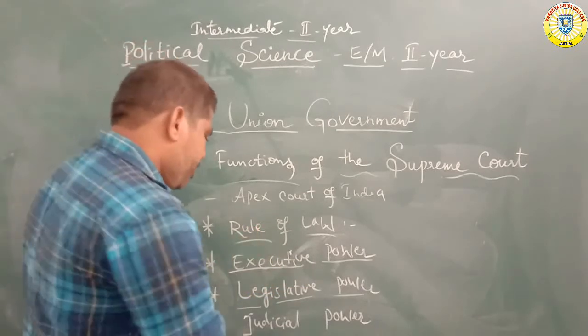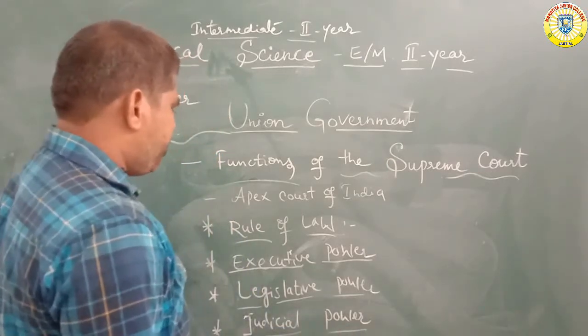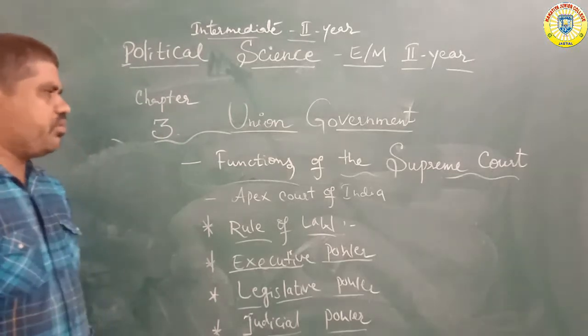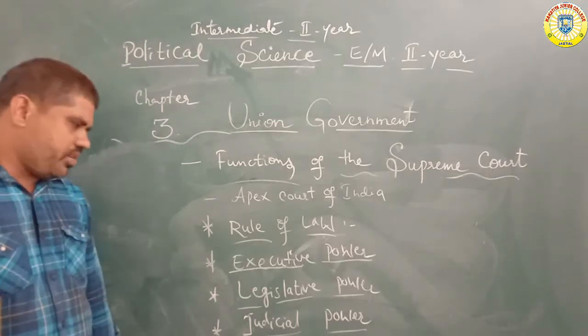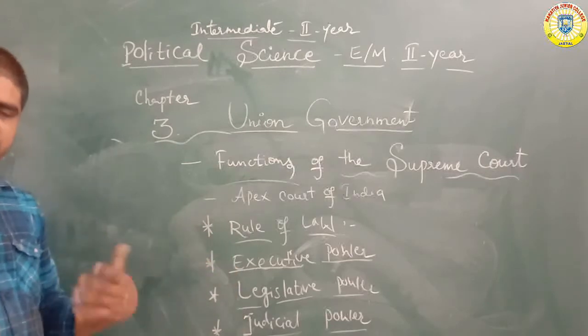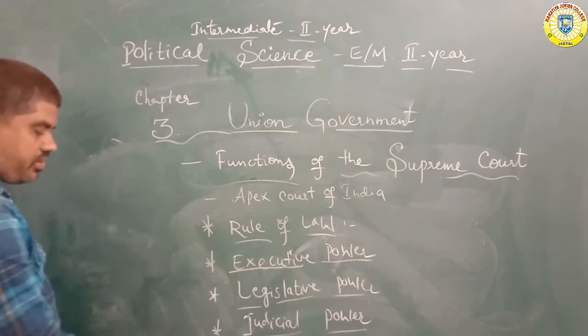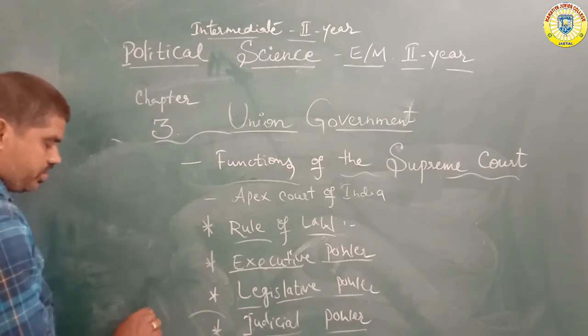Next, judicial power. It is the main power of the Supreme Court, the judicial type of system. Which type of judiciary is there? A single judiciary system.